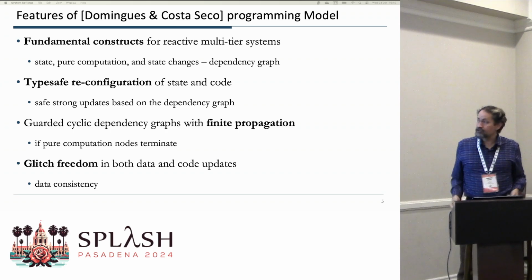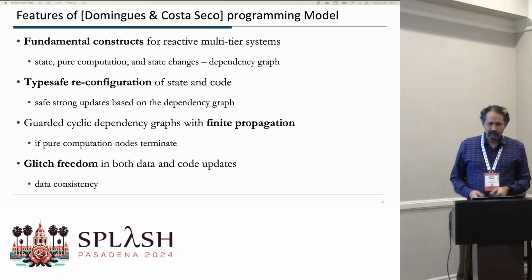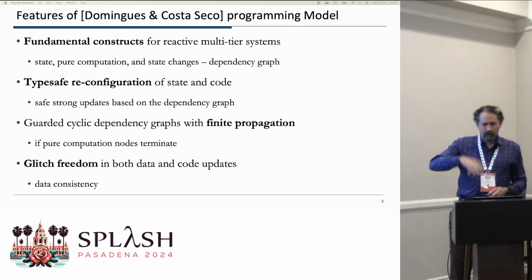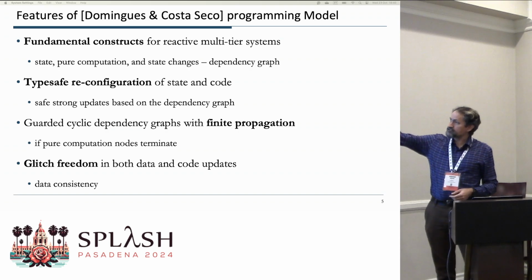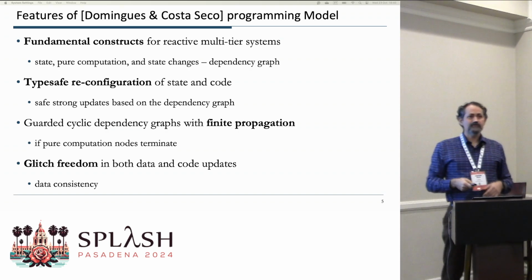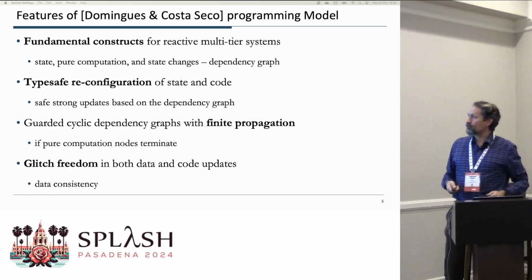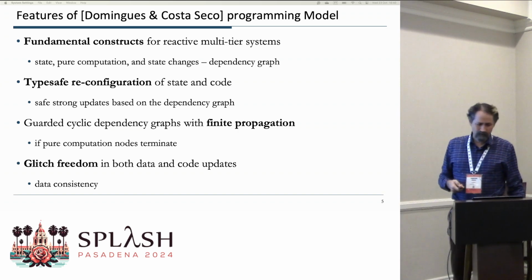We also have tables, pure computation that computes interfaces from those, and of course, any state changes are propagated along the dependency graph to the UI. Furthermore, it's reconfiguration of state and code, and it's all type checked, so you know that your live reconfigurations won't break anything, at least as far as the type system of the programming language.